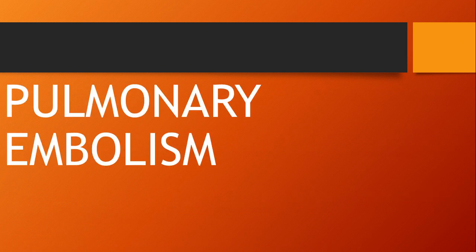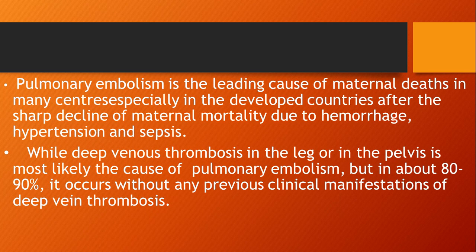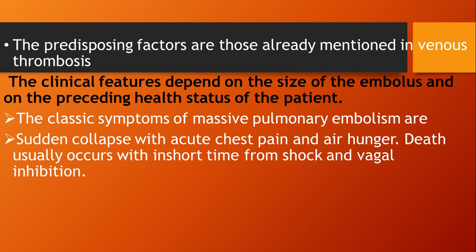Then the next complication is pulmonary embolism. Pulmonary embolism is the leading cause of maternal death in many centers, especially in the developed countries, after the sharp decline in maternal mortality due to hemorrhage, hypertension and sepsis. Deep vein thrombosis in the leg or pelvis is most likely the cause of pulmonary embolism, in about 80 to 90%. It occurs without any previous clinical manifestation of DVT.